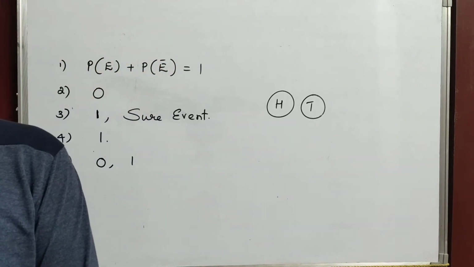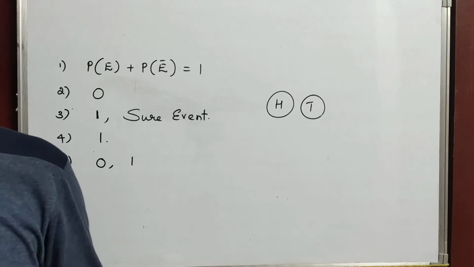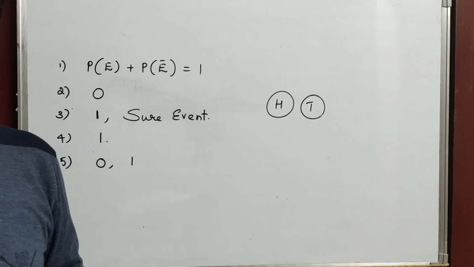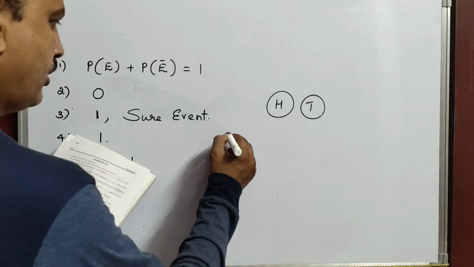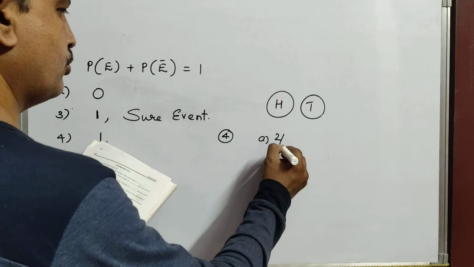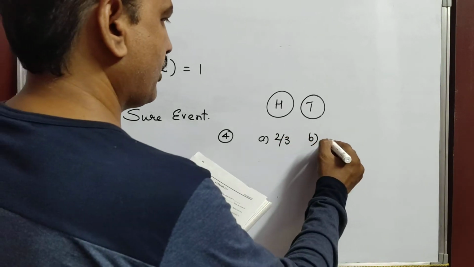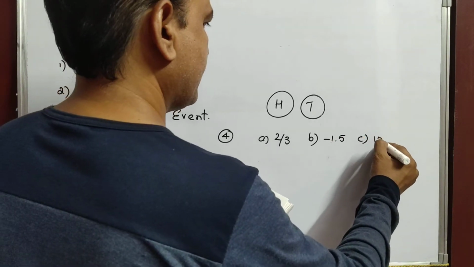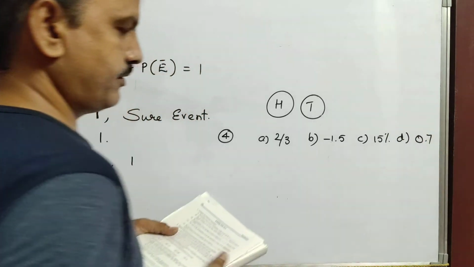Now, coming to the fourth question. Which of the following cannot be the probability of an event? He has given options there. Fourth one: A, 2 by 3; B, minus 1.5; C, 15%; and D, 0.7.